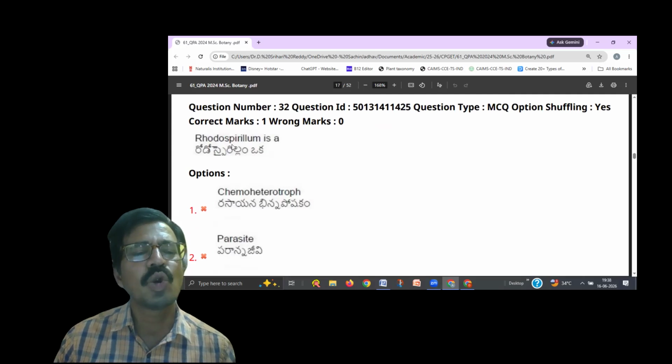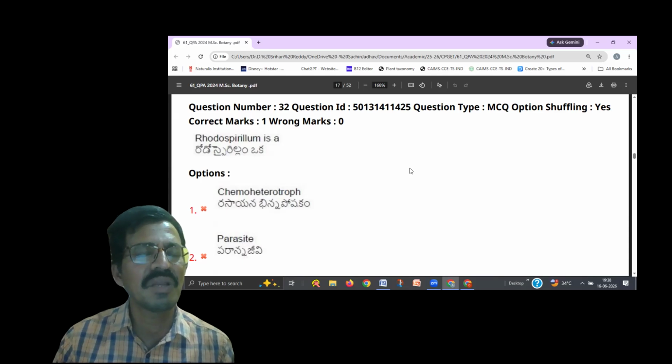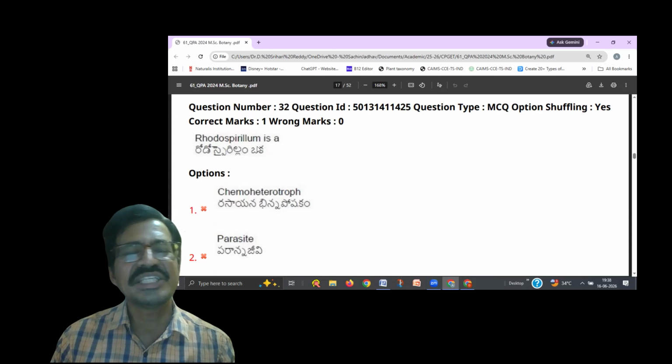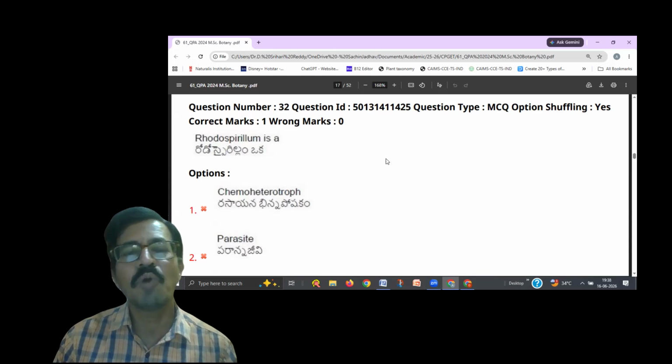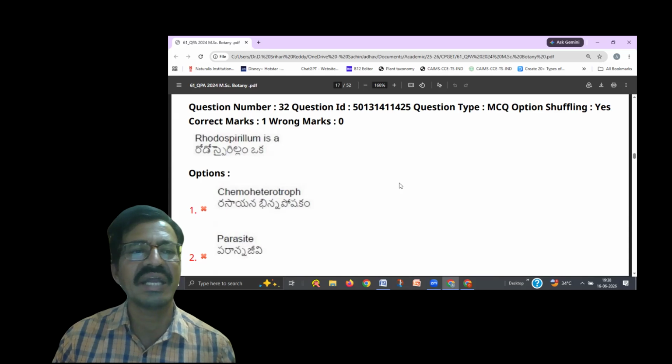Next question is, rhodospirillum is a. What is rhodospirillum? We already discussed. Okay, purple sulfur bacteria and purple non-sulfur bacteria. There are different kinds of nutrition in bacteria: photoautotrophic, photoheterotrophic, chemoautotrophic, and chemoheterotrophic. These are the different modes of nutrition in bacteria.